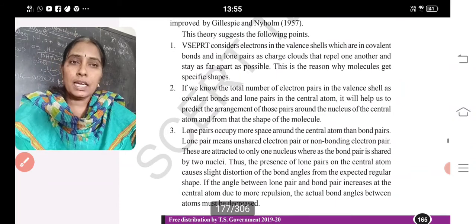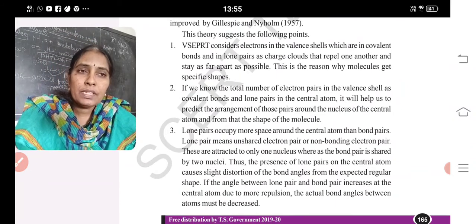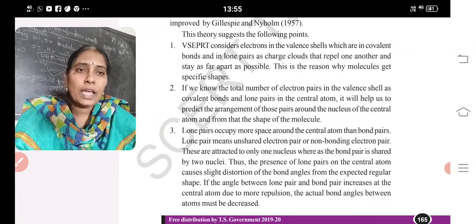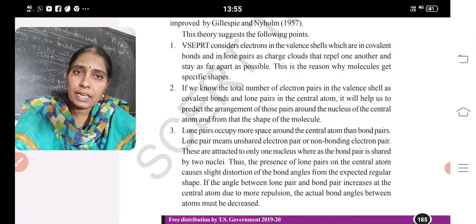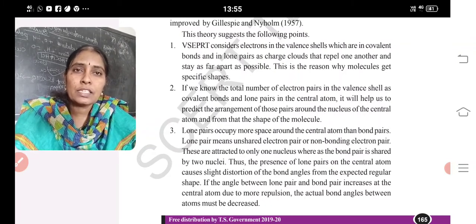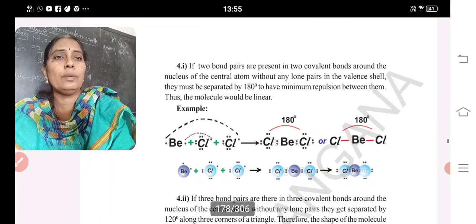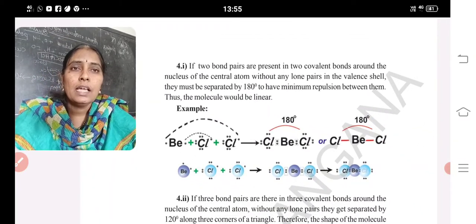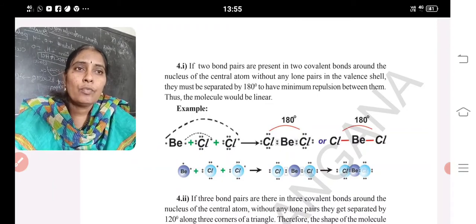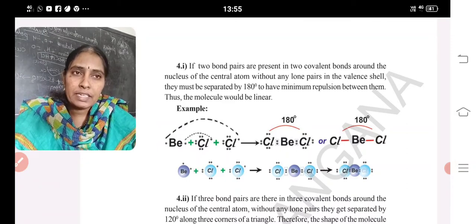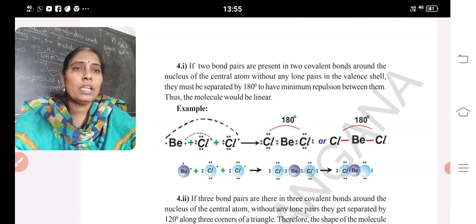Lone pair means unshared pair. Bonded pair means which is ready to share the electron. So the shape of the element depends upon its bonded pairs and lone pairs. The repulsion and attraction between the bonded pair and lone pair will help us to find the bond energies, bond length and decide the shape. If 2 bond pairs are present in 2 covalent bonds around the nucleus of the central atom without lone pair in the valence shell, they are separated by 180 degrees with minimum repulsion and the molecule would be linear.